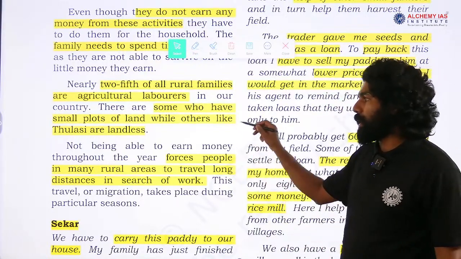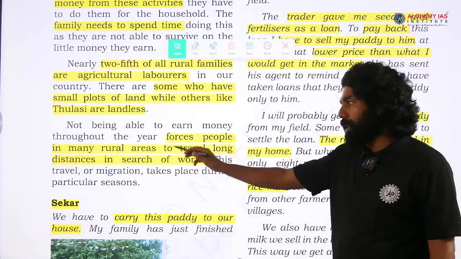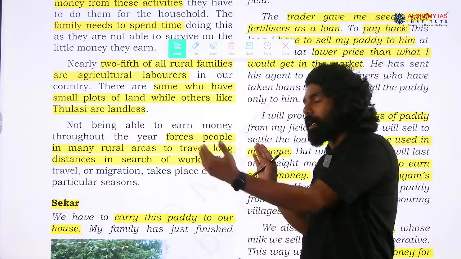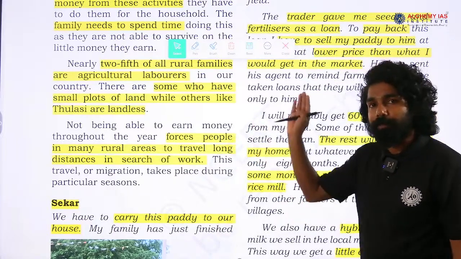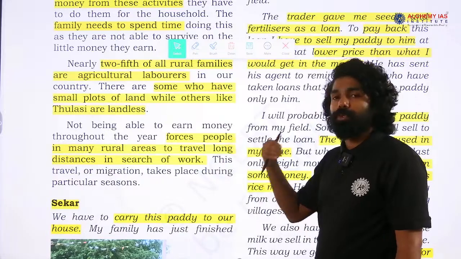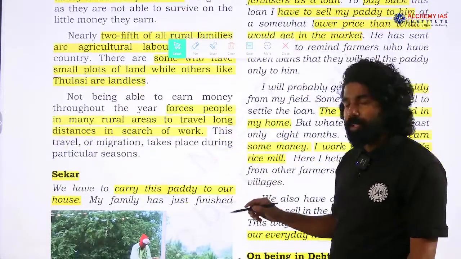Not being able to earn money throughout the year forces people in many rural areas to travel long distances in search of work. This is the reason they are migrating from the rural area into urban or nearby areas, to earn something, to do some job, searching for a job.